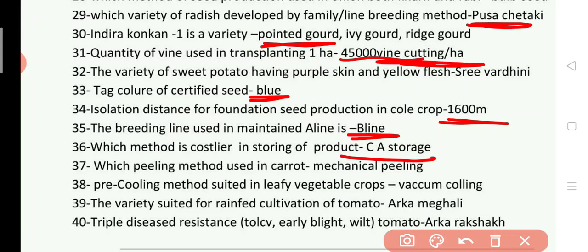Which peeling method is used in carrot? Answer is mechanical peeling. Pre-cooling method suited for leafy vegetable crops is vacuum cooling. 39. The variety suited for rain-fed cultivation of tomato is Arka Meghali. Question 40. Triple disease resistant tomato is Arka Rakshak.